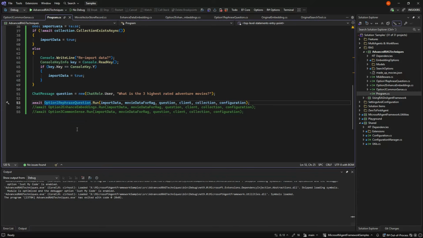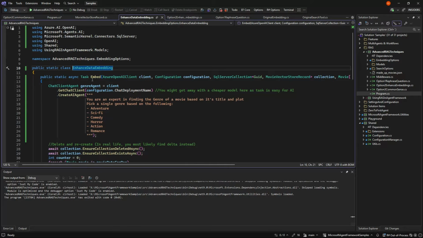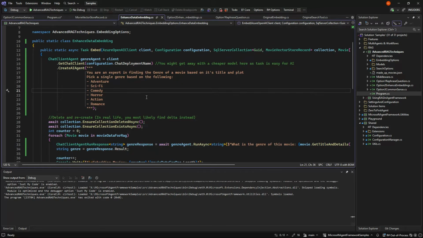Let's see another way of doing things. And again, for each scenario, there's probably a better way of doing things. But in this case, we are gonna enhance the embeddings instead. So when we do the import, we're using an enhanced data embedding instead. And this embedding is that we actually use an AI agent to find what genre the movie actually is. And then we are going to save that into the database as well.